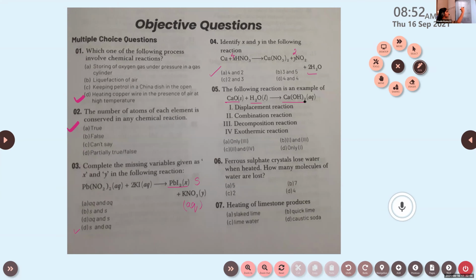Exothermic reaction. Yes, very good. Exothermic reaction. When this calcium oxide is dissolved in water, a high amount of heat will be evolved. Okay, heat energy will be released. So it's an example of a combination reaction and an exothermic reaction. So the correct option is C, 2 and 4.